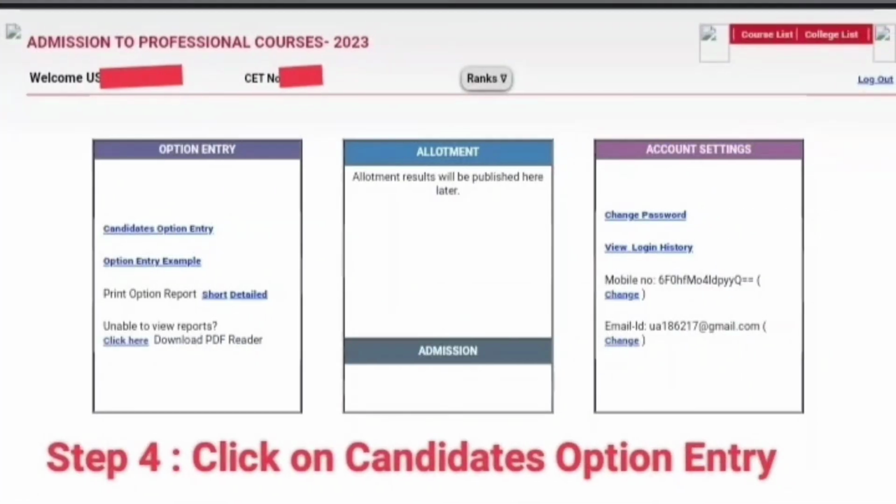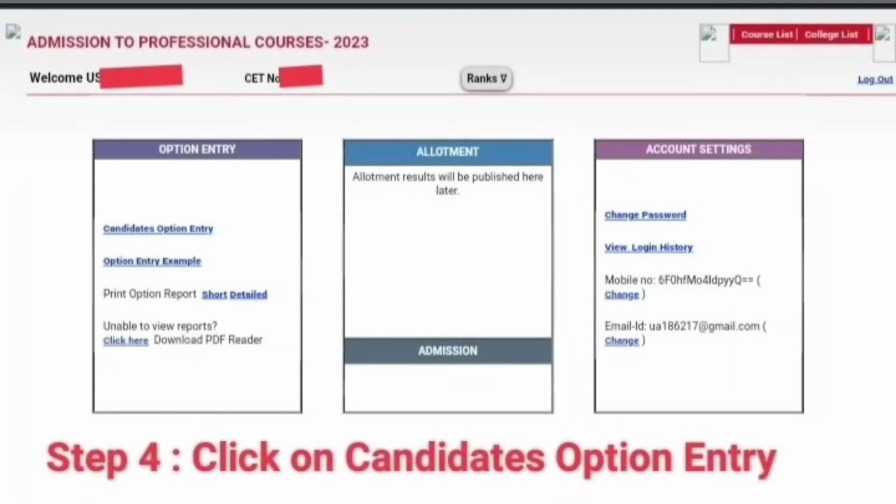So step 4 is click on candidate option entry. If you click on login, you will get into this page. As you can see, there is option entry, allotment, account settings. Allotment, what college you will get, will display in the middle box. You can click on candidates option entry and option entry example also. If you want, you can check that. I will tell you how to do the option entry in the next slides, so you will get clarity. If you still want to check how to do the option entry, you can click on that option entry example.